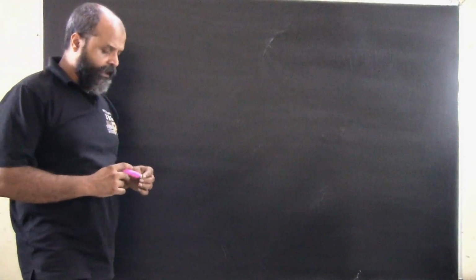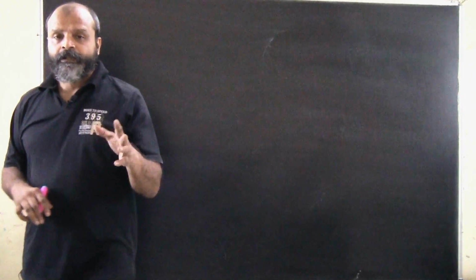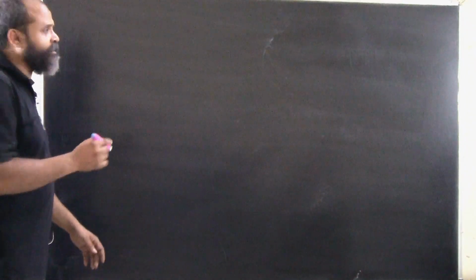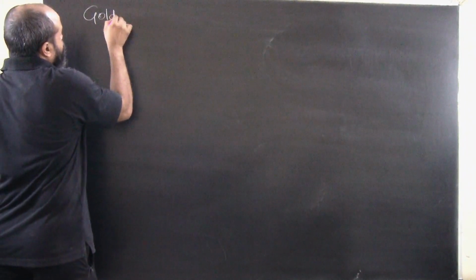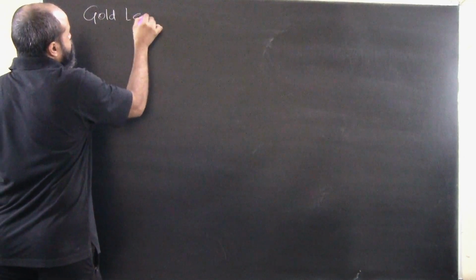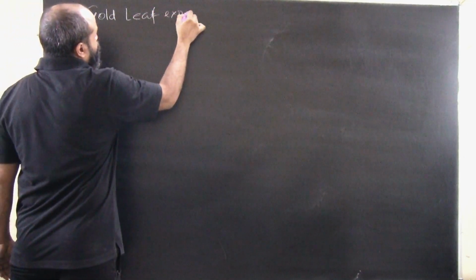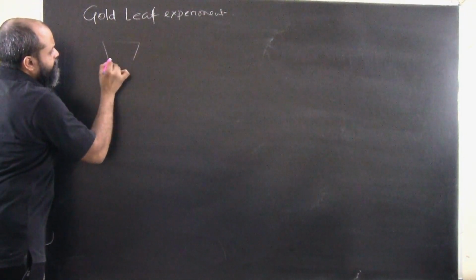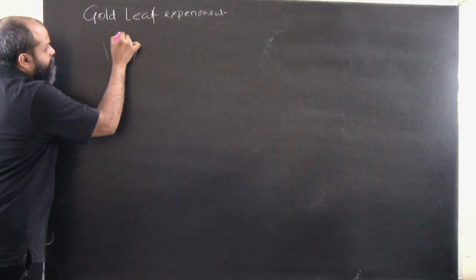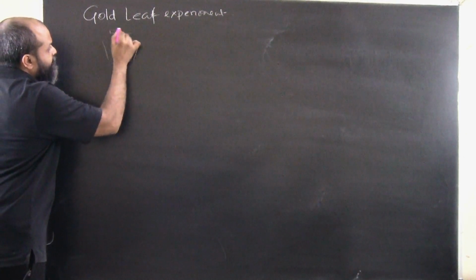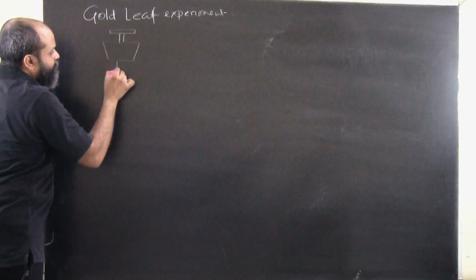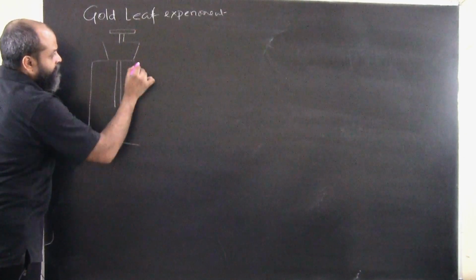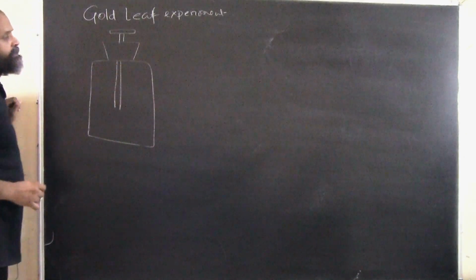Alright, so we will have certain discussions about, let's say, the accumulation of charges effect. We must have gone through this in earlier classes. There is this gold leaf experiment, in which we take a glass jar. So there is this insulating material. This is basically a metallic rod, and it has a metallic surface here. This metallic rod is inserted inside a glass jar. Okay, so here we have a glass jar basically, and this is the metallic rod.